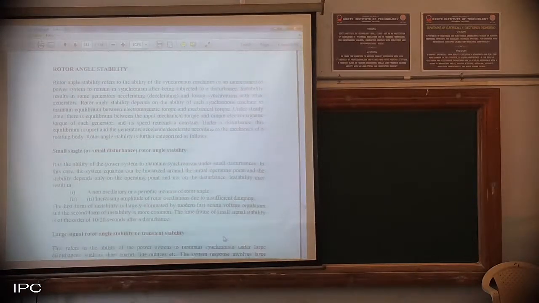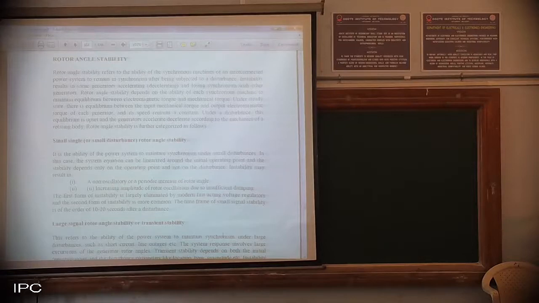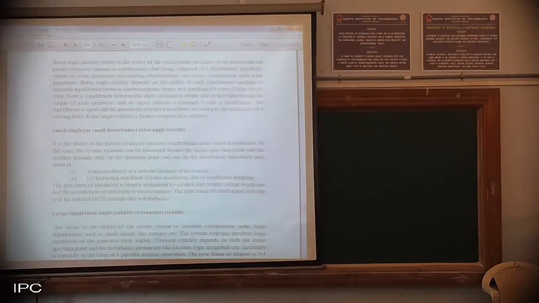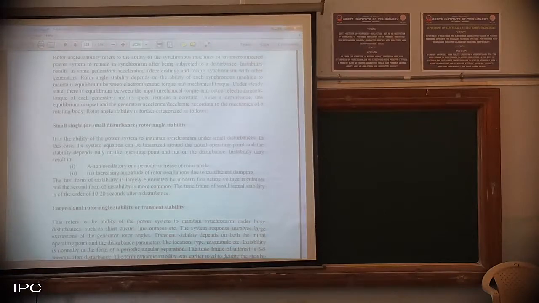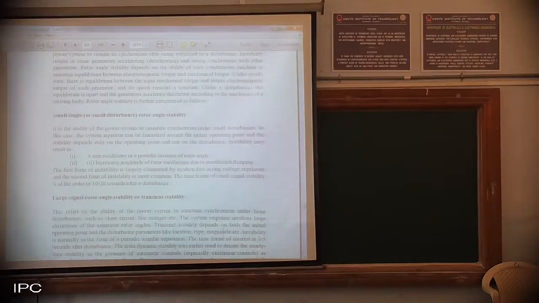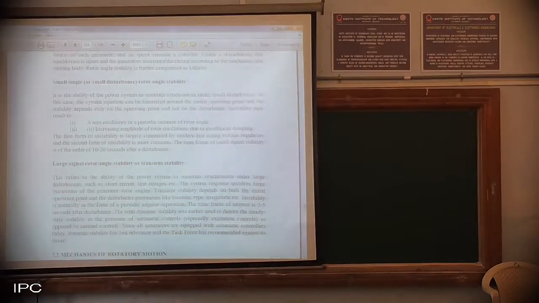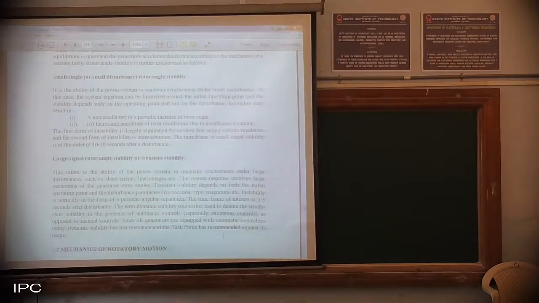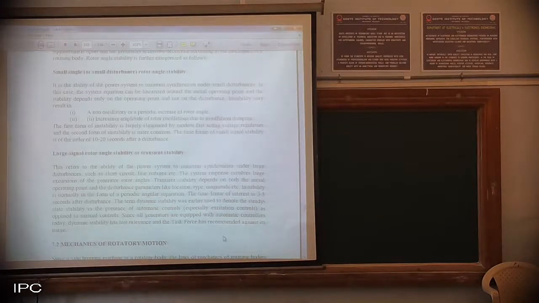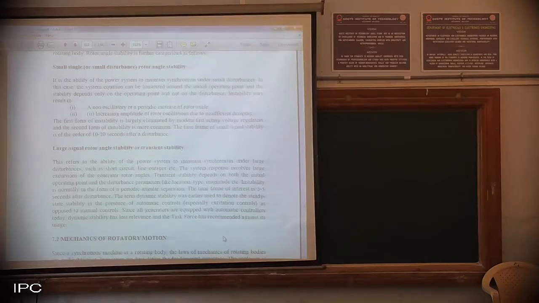In that I told you two varieties are the small angle and large angle. So your study is based on the large angle stability, or large rotor angle stability, or transient stability. It refers to the ability of the system to maintain synchronism under large disturbance, such as short circuit, line outages, etc. The system response involves large excursions of the generator rotor angles.